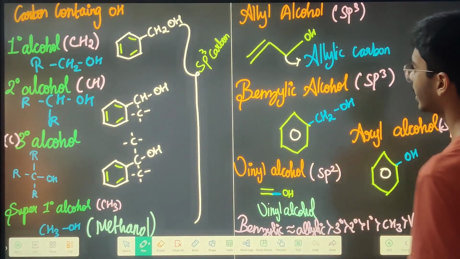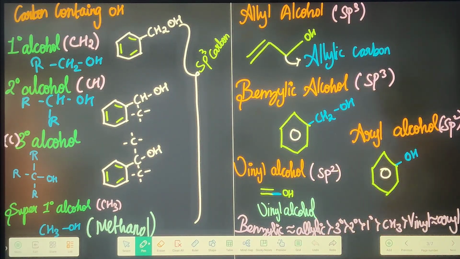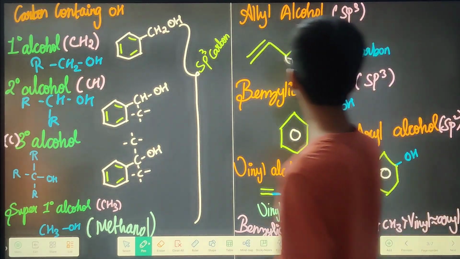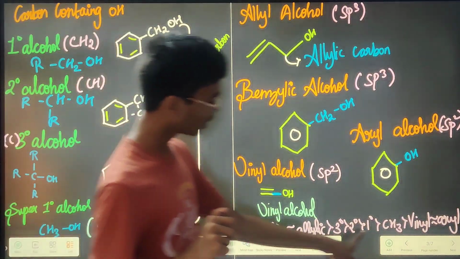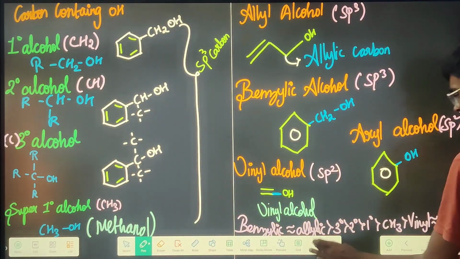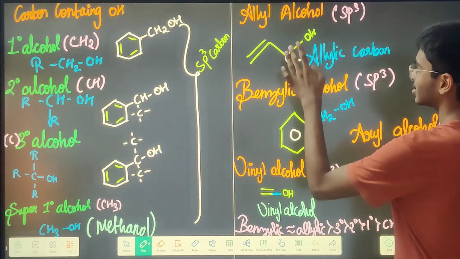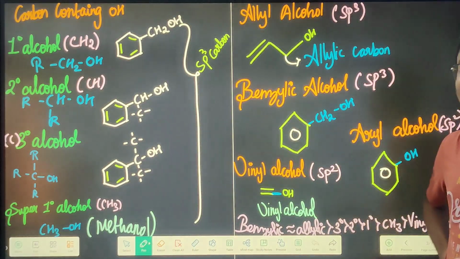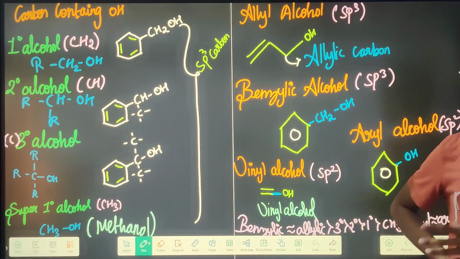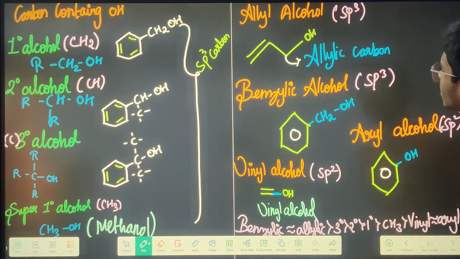Next, after this, we have some structures, and then we have the same thing, that is your benzylic. I don't think people can understand this lecture without seeing a haloalkanes and haloarenes introduction. That's very important. Now coming to allyl alcohol.